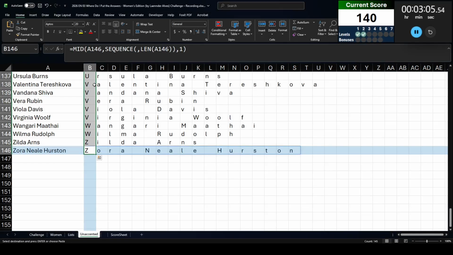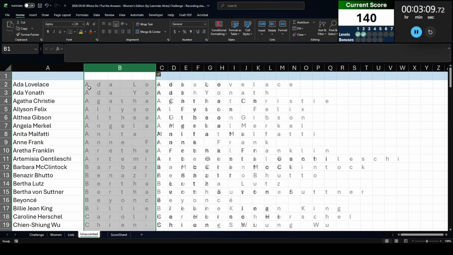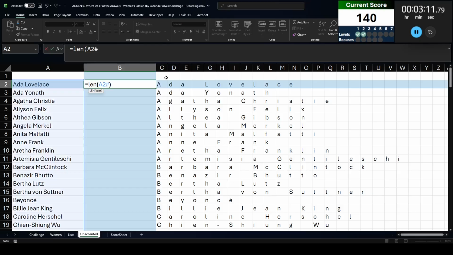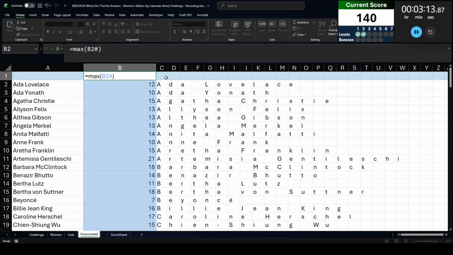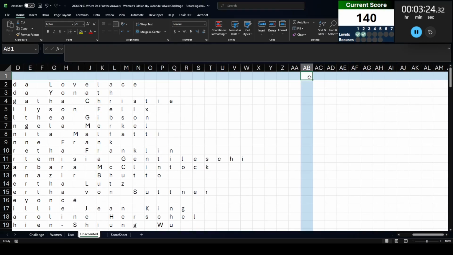I'm going to do the same for the rest of the characters. And let me just see here. What is the longest name? The longest name is 24 characters. Right. So let me count to 24. 1, 2, 3, 4. So the name should end there. Oh, right on column Z. How convenient.